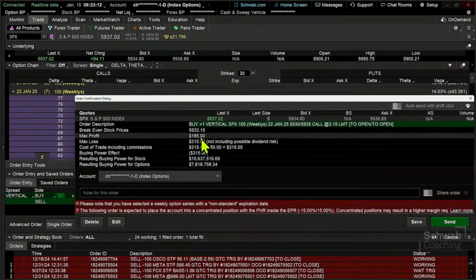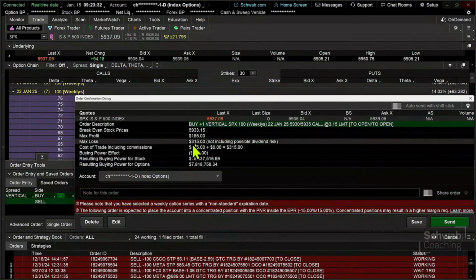And you can see that it's kind of bouncing back and forth. But what that means is my maximum theoretical gain in this trade is, as it kind of locked that down, $1.85 or $185. $1.85 times 100 shares in the contract, or 100 units in the contract. And my maximum loss is the width of the spread minus what I'm paying for it, right?